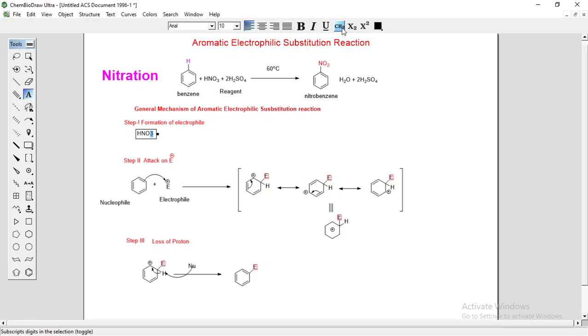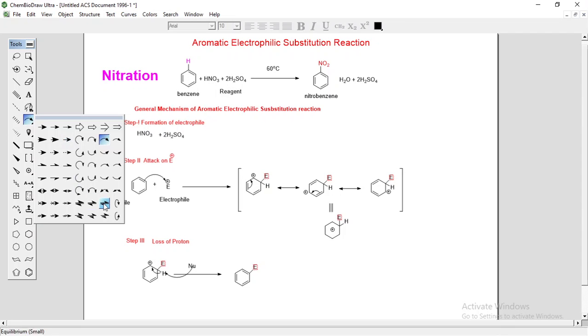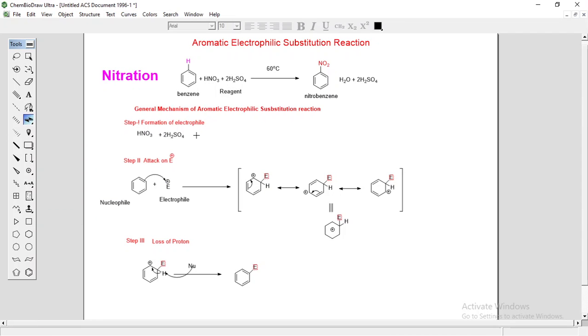HNO3 reacts with two molecules of H2SO4. This reaction is reversible.